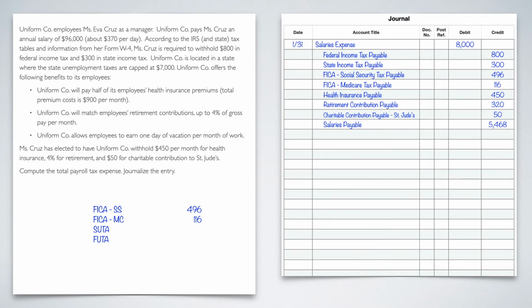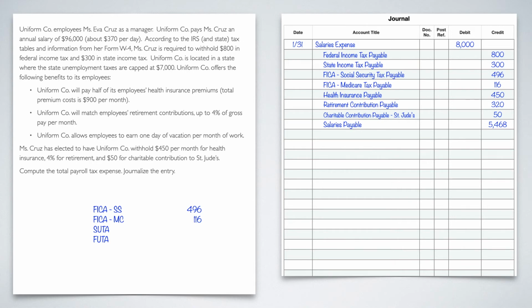If you remember, SUTA, the state one, is the one that has the higher amount because it's usually a state-run agency, and it's 5.4%. Now, here's the thing: be very, very careful with this because remember we have a gross of 8,000, but the unemployment tax, as it states in the first paragraph in the state, is capped at 7,000. So we're not going to do 8,000 times 5.4%. We're going to do 7,000 because once we hit that 7,000, we stop. Okay, so next month we won't even see SUTA or FUTA.